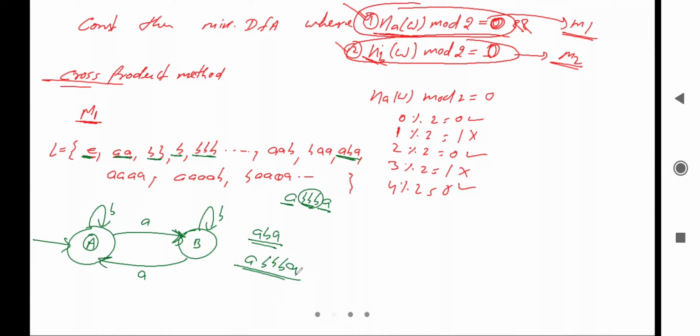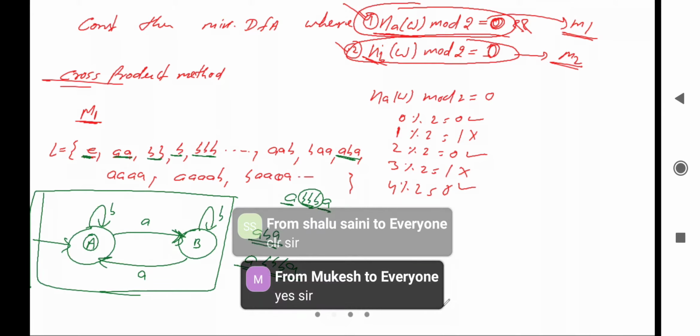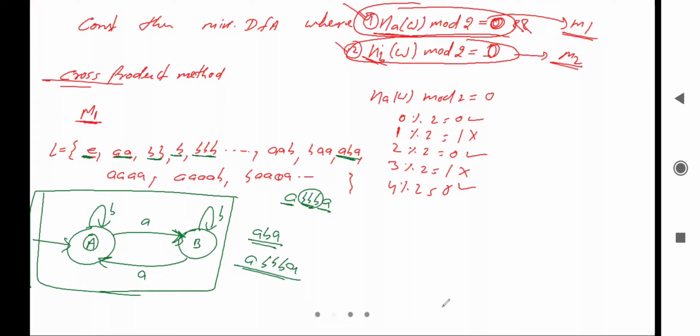So in this case, what can we say? We can say this is the final DFA and which is the minimal DFA. That is the final DFA and that is the minimal DFA. Yes, is it clear to all? Yes, this one is clear to all. Okay, clear. Fine. Now let's see the next story.